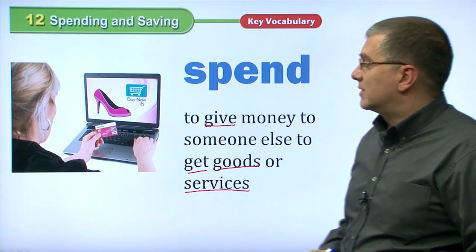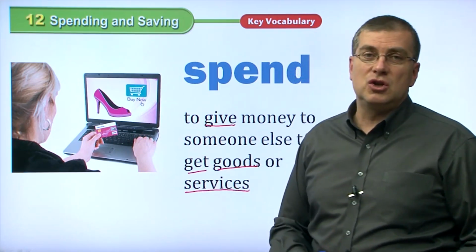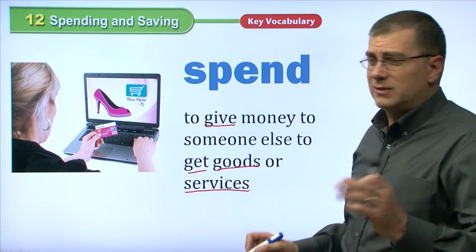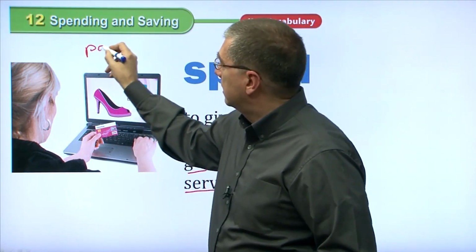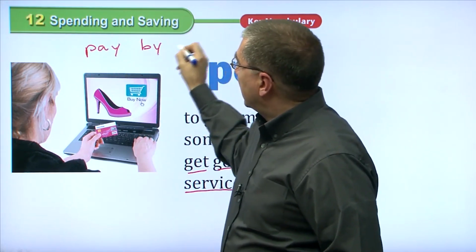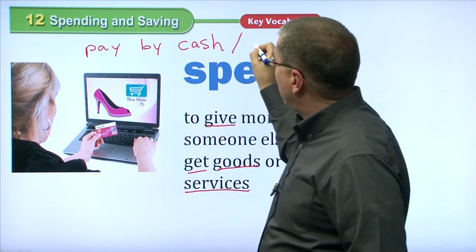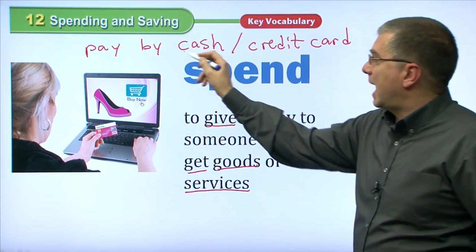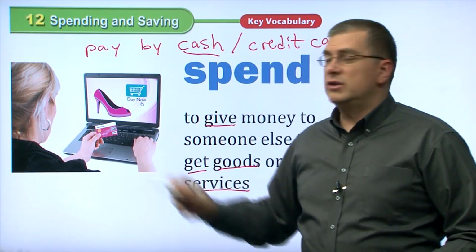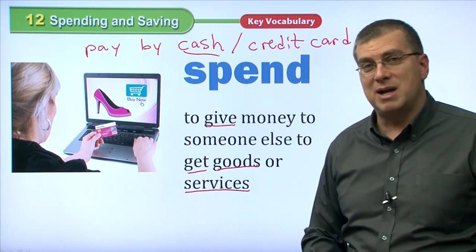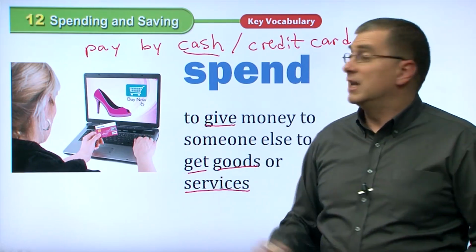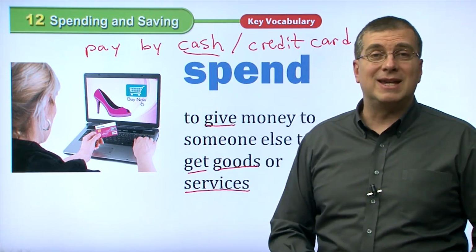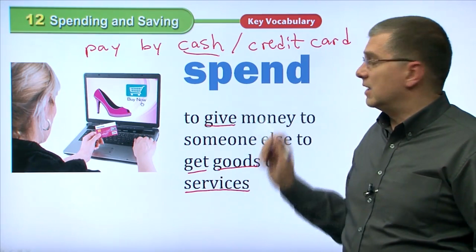Now, of course, this woman here is spending money. She's spending money on shoes. So she's going to spend some money to get shoes. Now, she's using a credit card. And that's an interesting one. You can pay by cash, or you can pay by credit, and usually credit card. She's using a credit card, which is like electronic money, isn't it? And she's buying something on the internet. You need to use a credit card to buy on the internet. You can use cash. You can spend cash in a store. So to spend is to give money.